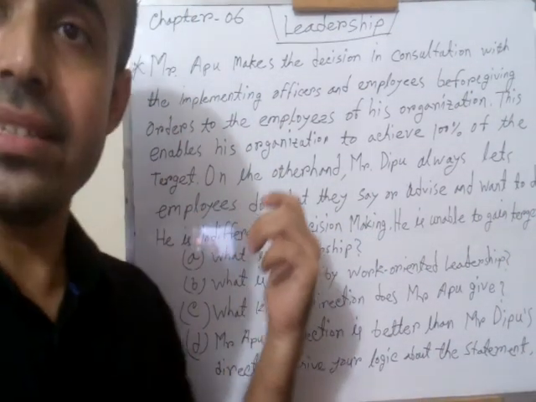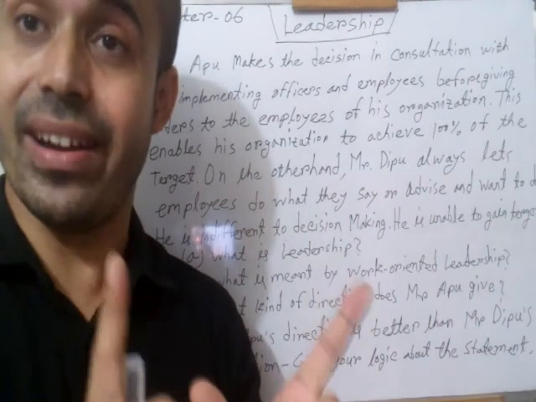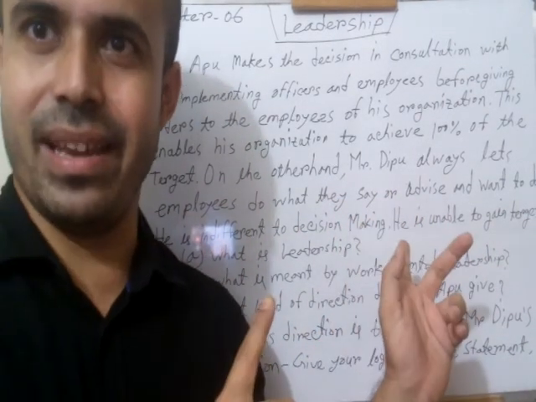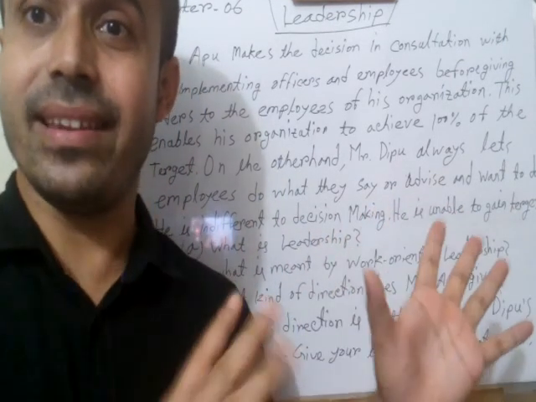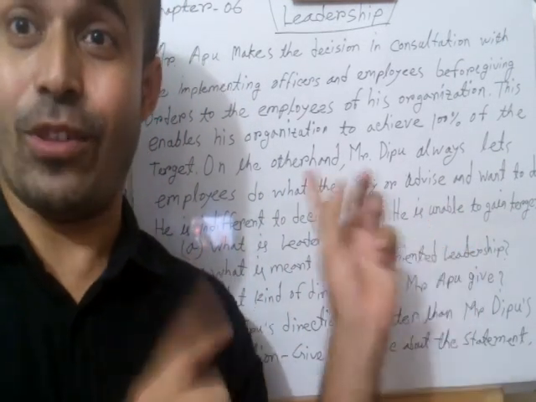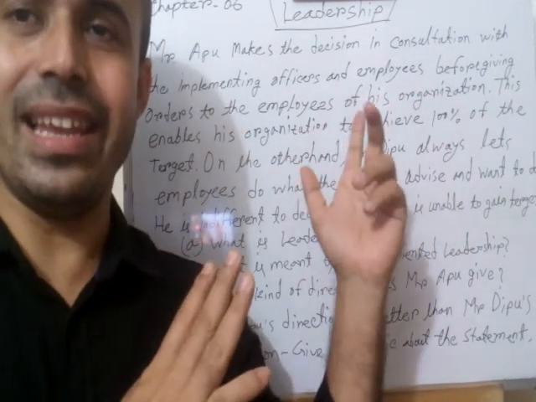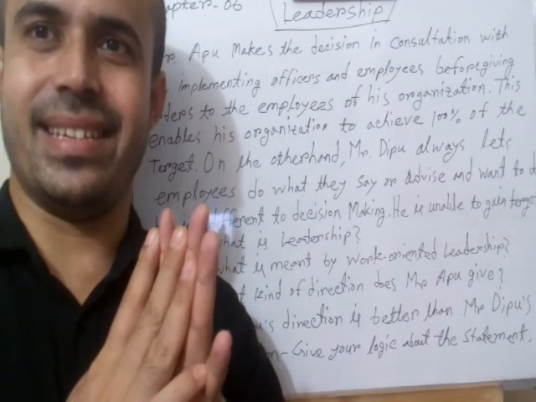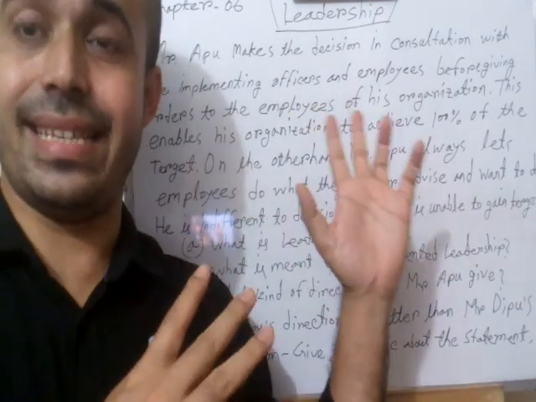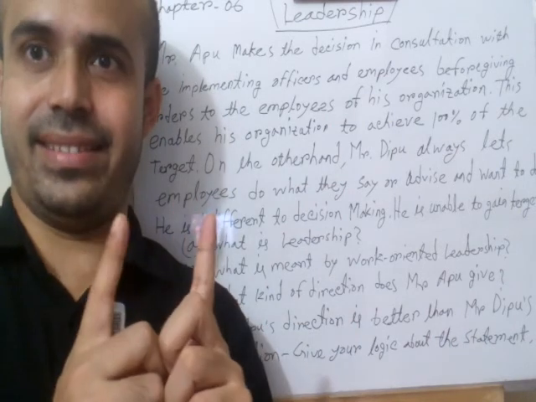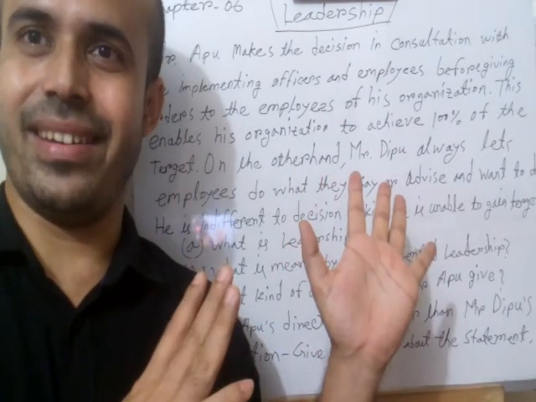He is indifferent to decision making, and he is unable to achieve the target. But on the other hand, Oppo is achieving the 100% target.